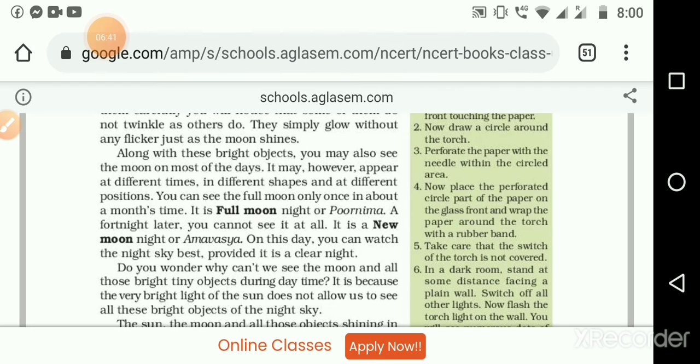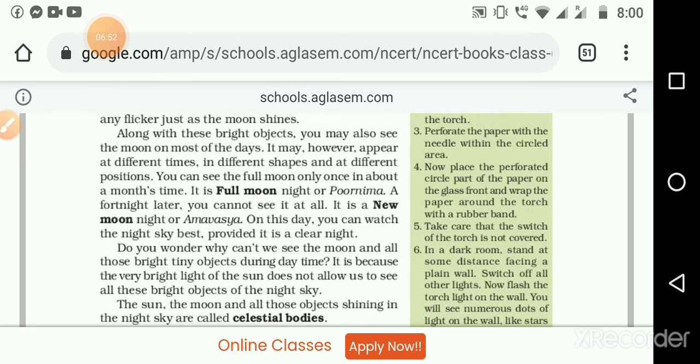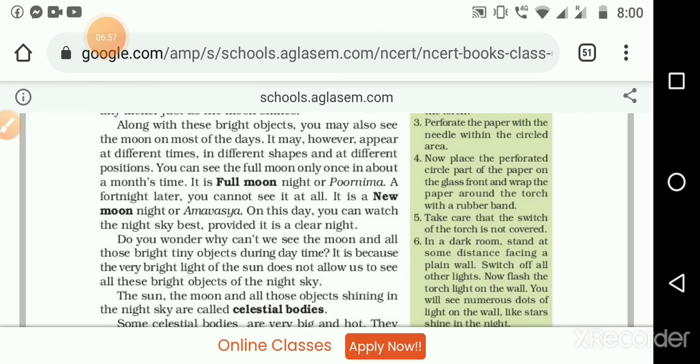You can check it on the net and draw it in your CW. You can say like second day, third day, fourth day. Very clearly you have to write the days and how the moon appears in the sky.